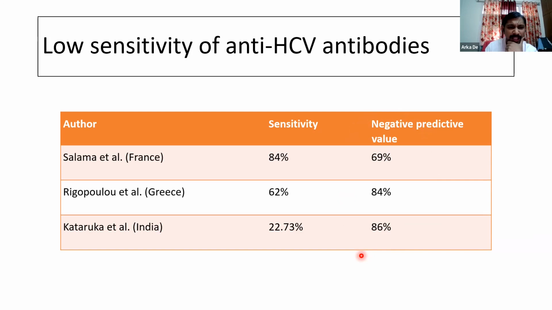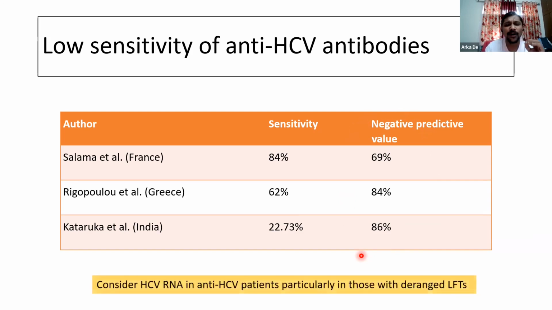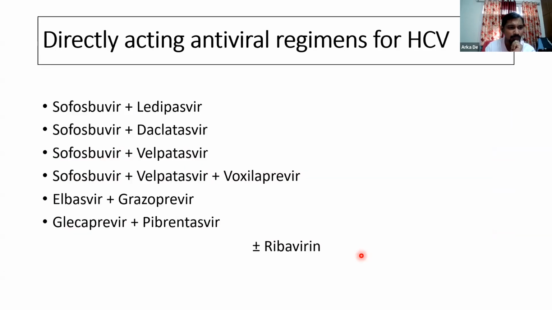Therefore, if we have a high suspicion that this patient may be having hepatitis C, particularly if the LFTs are deranged, then even if the anti-HCV is negative and we are not finding any other etiology, it may be prudent to consider an HCV RNA in these patients.